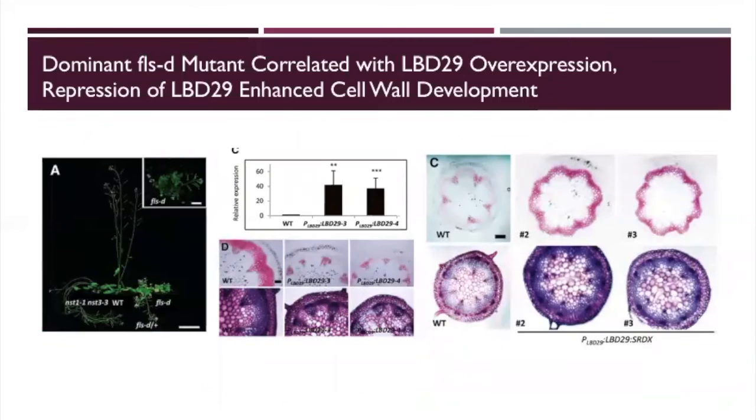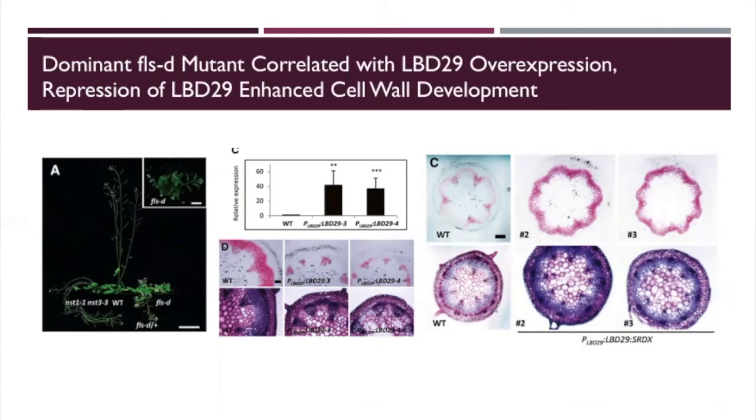So first, the authors discussed the identification of a mutant that they labeled FLSD, the fibrillus phenotype. As can be seen in the far left photo, the main phenotypic trait of this mutant was being extremely dwarf with very little vertical growth. You can see that this here is the wild type and this one is FLSD. There is basically no growth there.